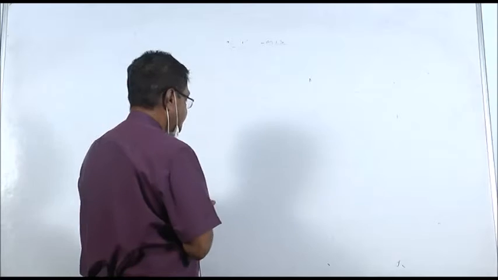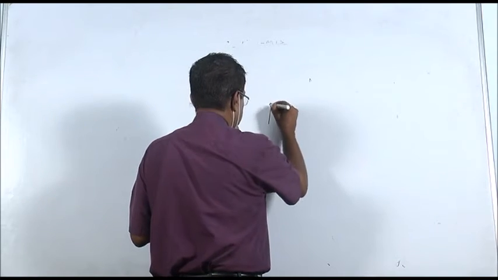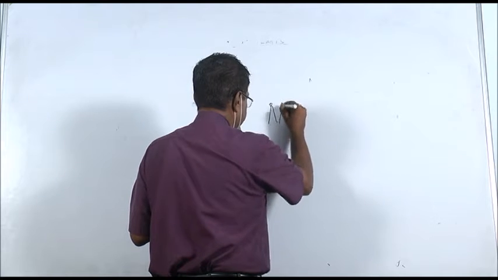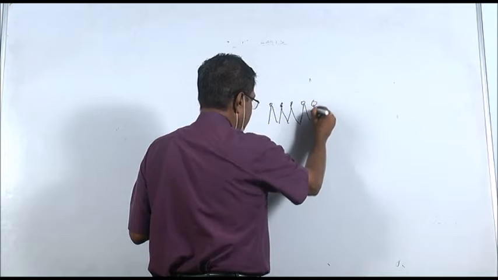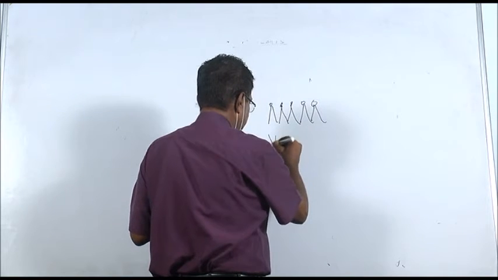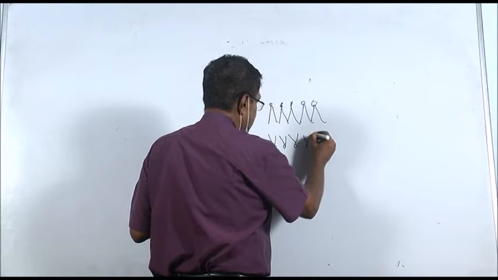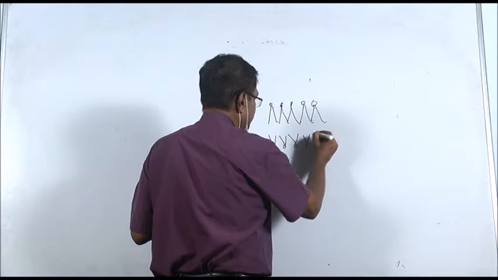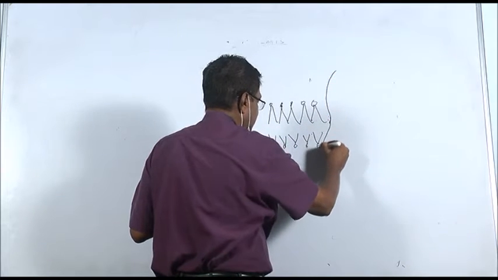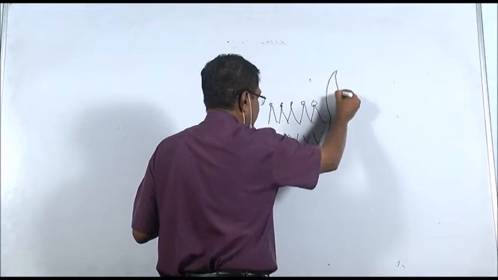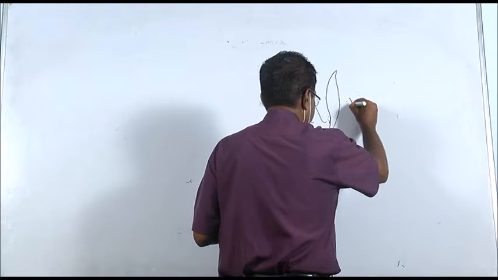Now suppose the plasma membrane is there. You know that the plasma membrane, Koshaka Jhilli, is made up of lipids, lipid bilayer. The plasma membrane has lipid bilayer, and in the lipid bilayer there are some structures which are called protein carriers.